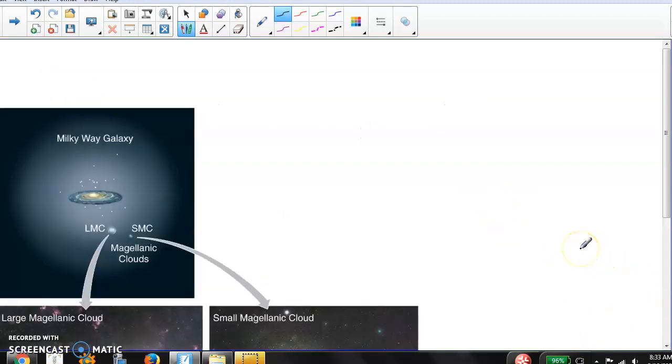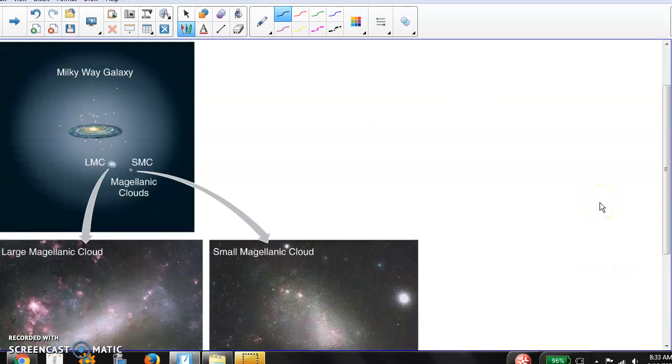Okay, so what is some evidence for this whole thing that I've mapped out, where we have these protogalaxies coming together? Well, the main evidence is that we still see protogalaxies. Way outside of the Milky Way, there are these little galaxies orbiting around us, these dwarf galaxies.